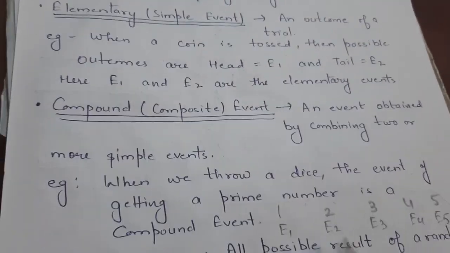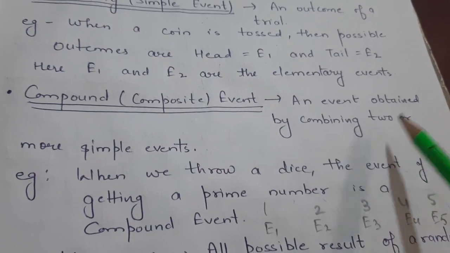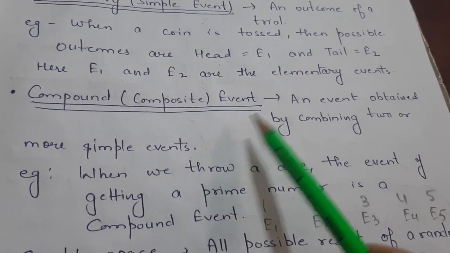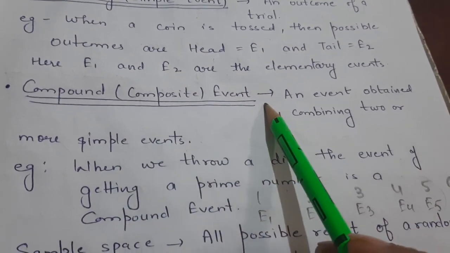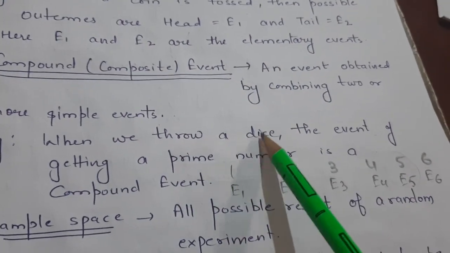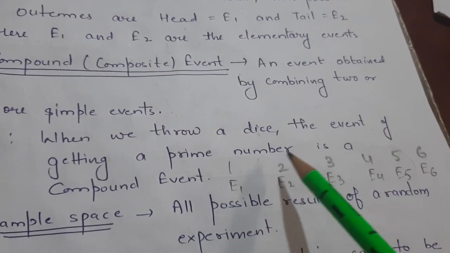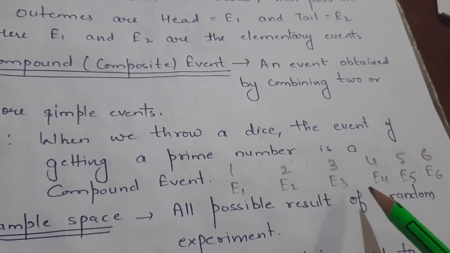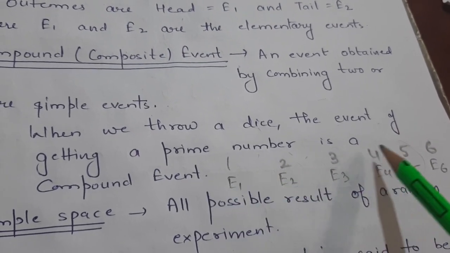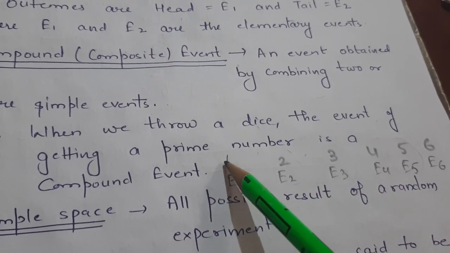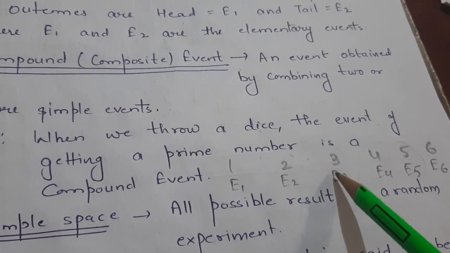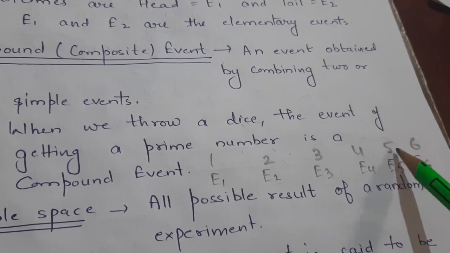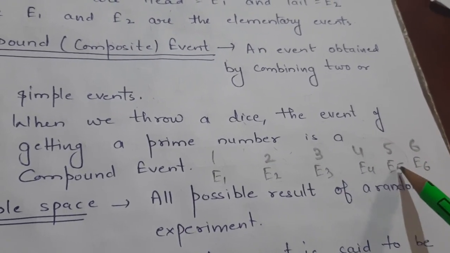But when an event is obtained by combining two or more simple events, then that event is known as a compound event. When we throw a dice, consider the event of getting a prime number. What are the possible outcomes? When we throw a dice, 6 possible outcomes are there and we name them 1 as E1, 2 as E2, 3 as E3, 4 as E4, 5 as E5 and 6 as E6.